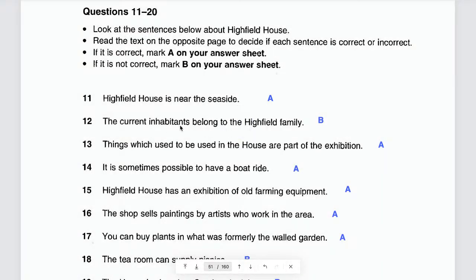Inhabitants belong to the Highfield family. Yes, the current inhabitants belong to the Highfield family. The answer is B. That means it's wrong. First of all, do you understand everything here? In number 12? Current, that means right now or now.